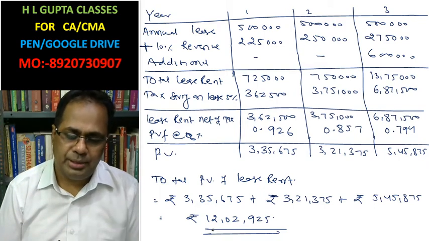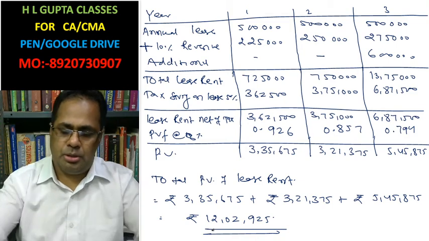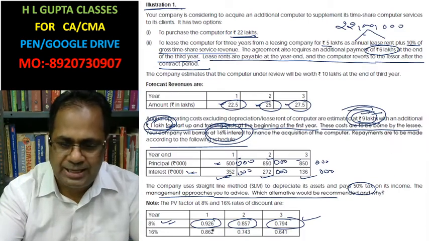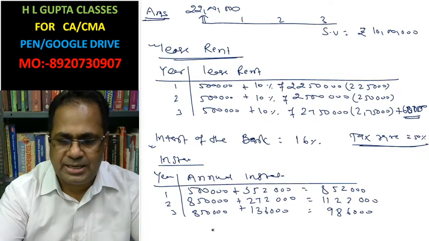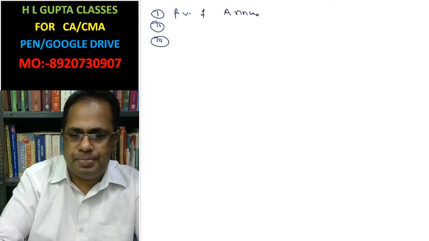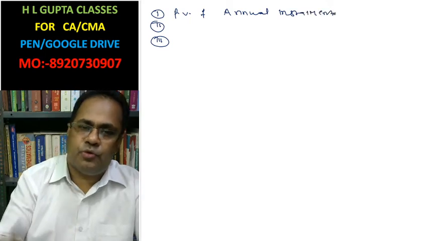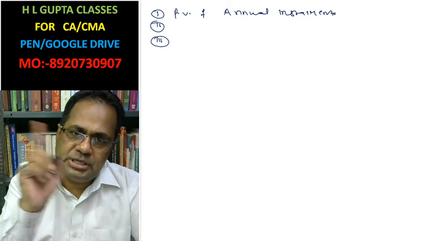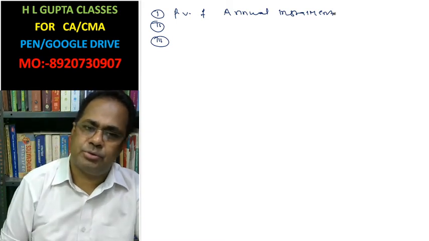Now we have to evaluate bank borrowing. In bank borrowing, you have to follow these steps. In all questions, I will follow the same steps. First, present value of annual installment. You need to calculate the installment, and the present value of such installment.